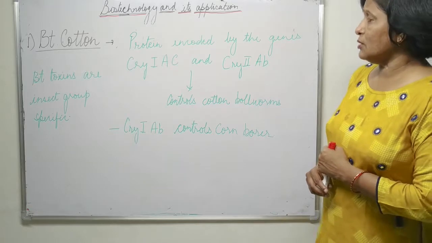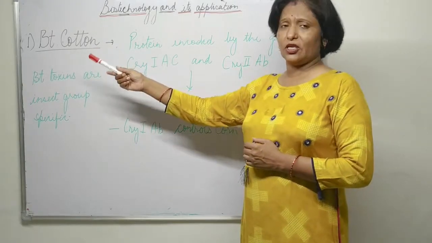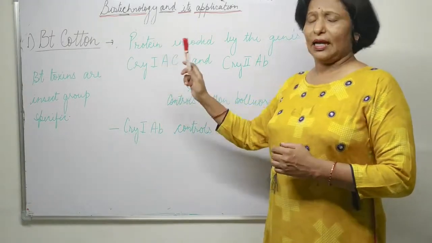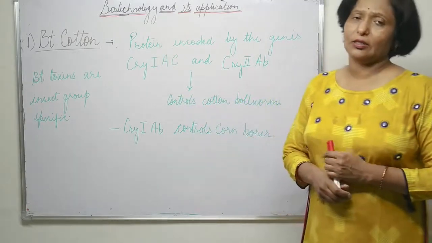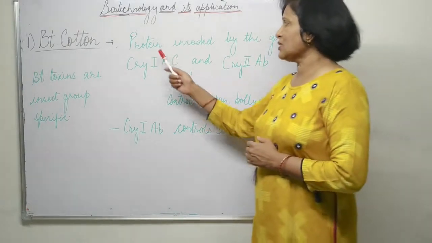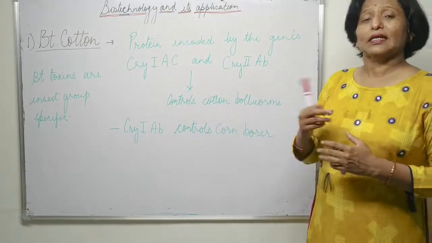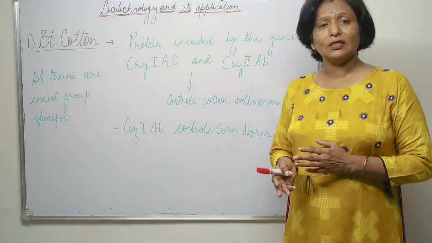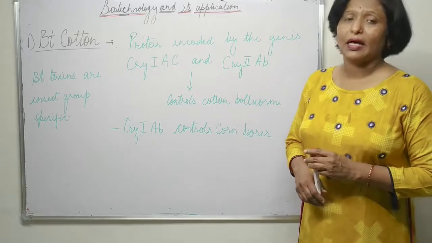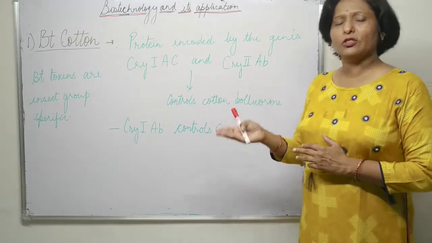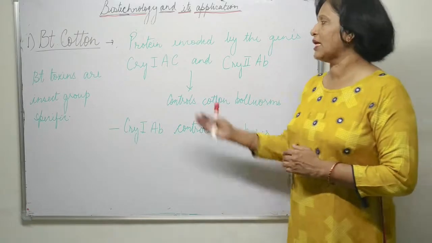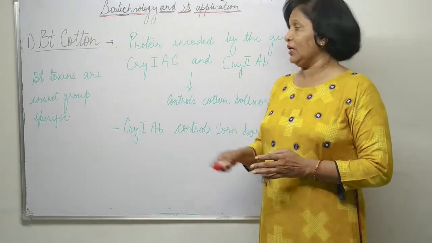Now the toxins produced by Bacillus thuringiensis are a type of protein. That protein is called a crystal protein, and it is controlled by certain genes, and these genes are named cry genes. In short form, as they produce crystal protein, that's why they are named cry genes.